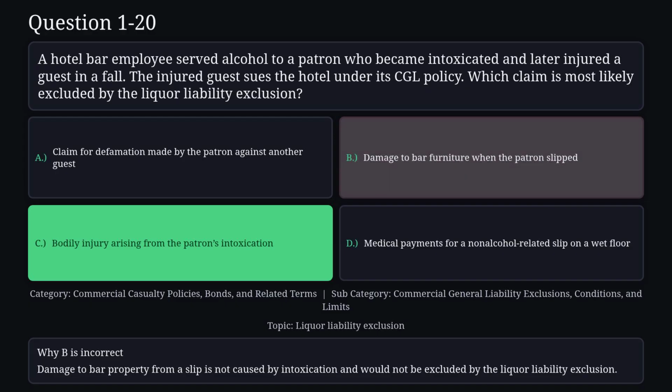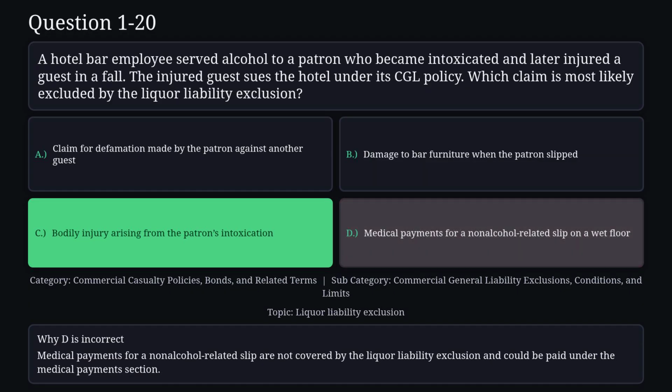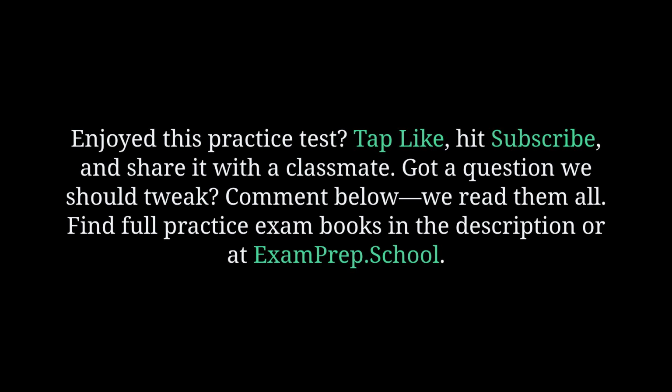Reason B is not correct. Damage to bar property from a slip is not caused by intoxication and would not be excluded by the liquor liability exclusion. Reason D is not correct. Medical payments for a non-alcohol-related slip are not covered by the liquor liability exclusion and could be paid under the medical payments section.